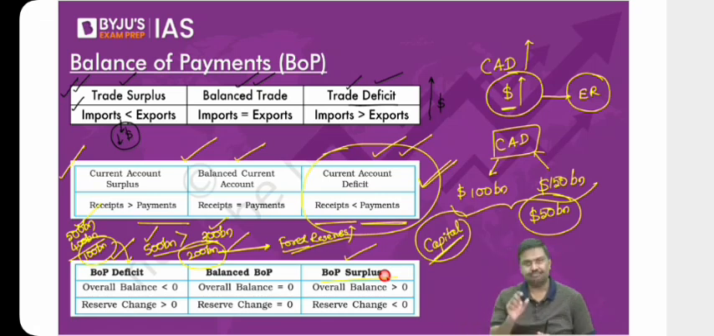Now have a look at this. There is a term called a twin deficit. Right? Very, very famous in the current affairs.